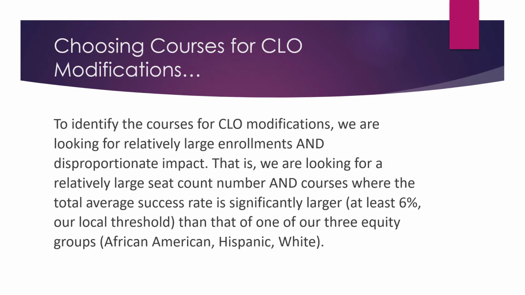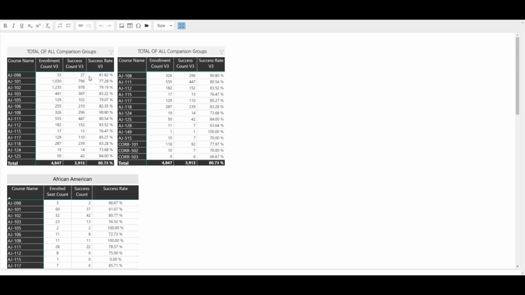To identify the courses for CLO modifications, we are looking for relatively large enrollments and disproportionate impact. That is, we are looking for a relatively large seat count number and courses where the total average success rate is significantly larger, at least 6%, our local threshold, than that of one of our three equity groups, African American, Hispanic, White. Consider AJ 101. With 1,030 seats enrolled, it has the second highest seat count number. Only AJ 102, with 1,235, has a higher enrollment count.